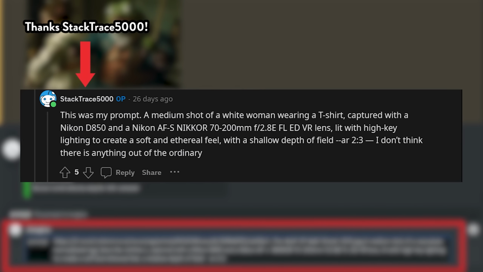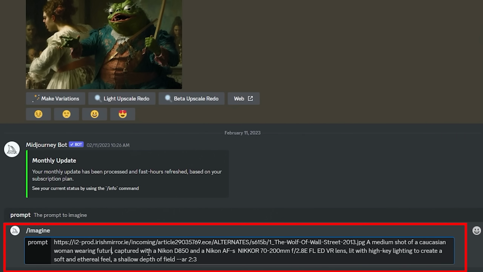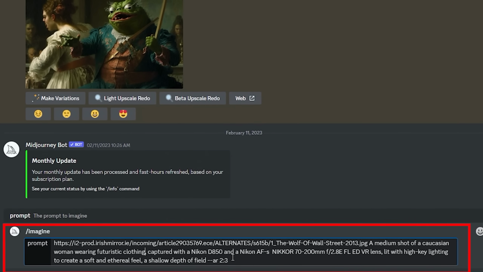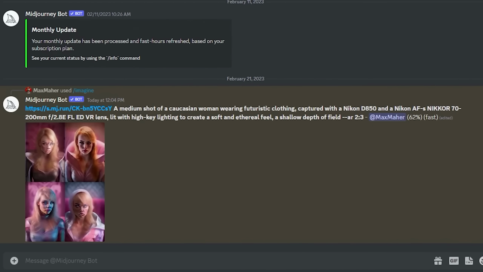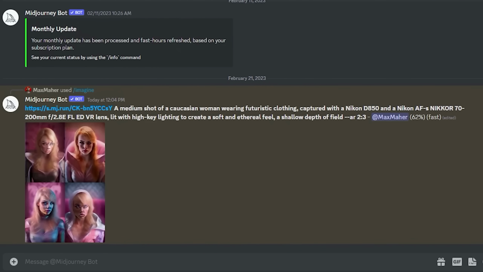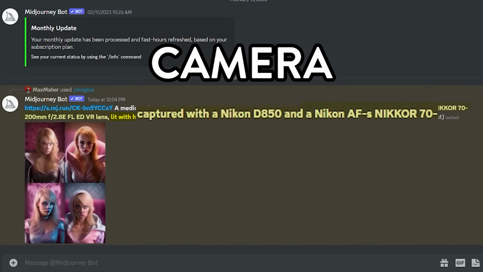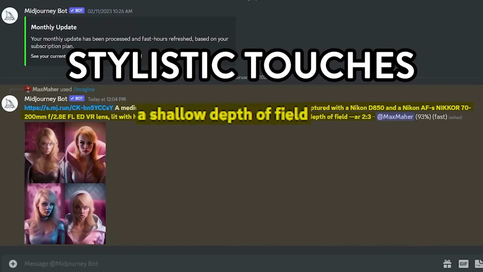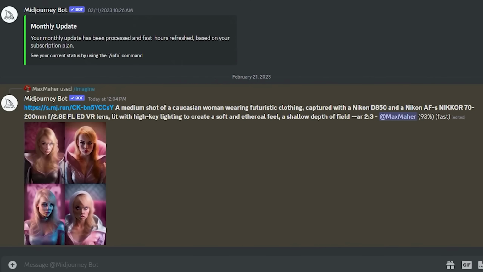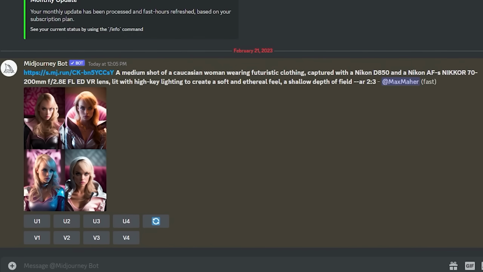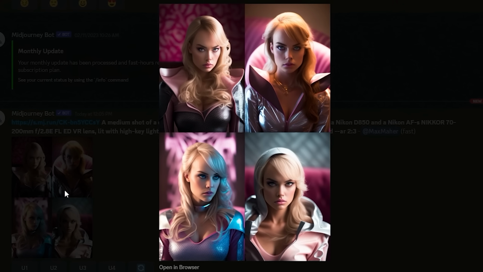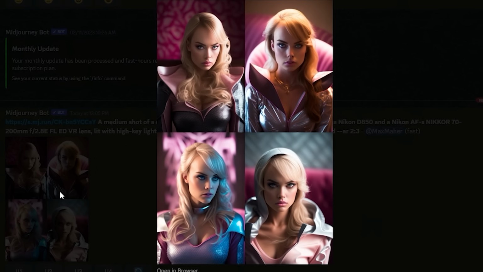I recommend toying with this prompt that I found on Reddit. Here's that exact prompt in action. I'm just altering the words in brackets. This prompt helps capture the core information about your character while giving specific information about the lighting, the camera that you want used, the depth of field, and some stylistic touches on top. This creates a very specific, high-quality outcome. Here's the result of my initial prompt. Play with that prompt and customize it to your individual liking.